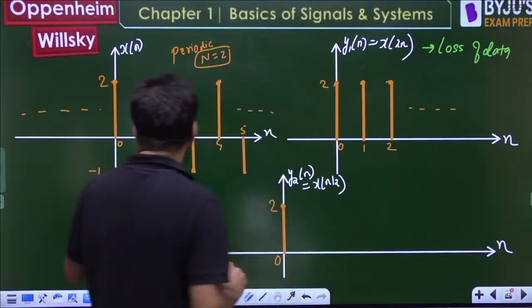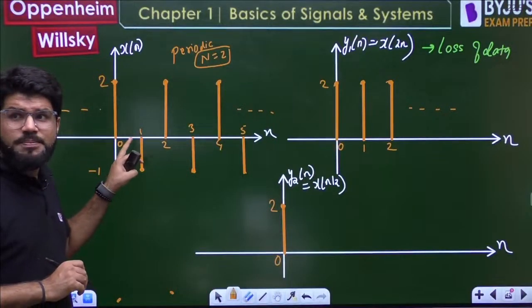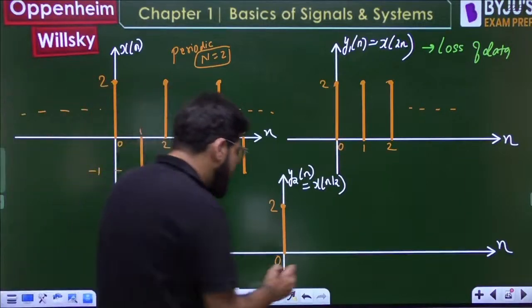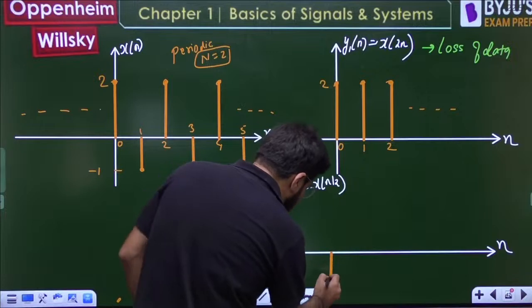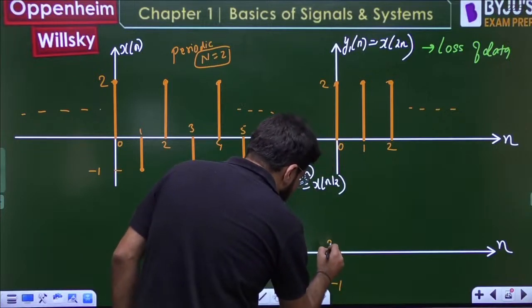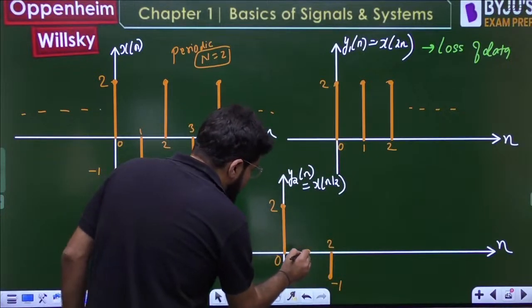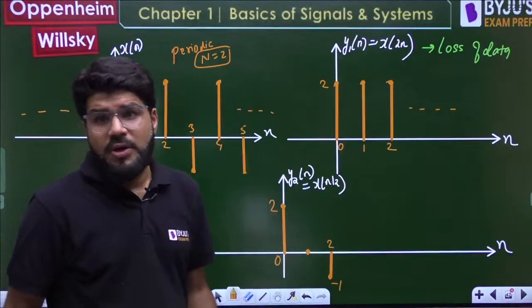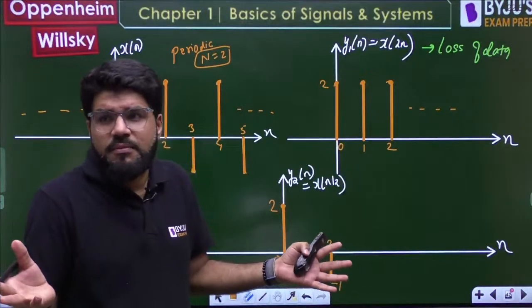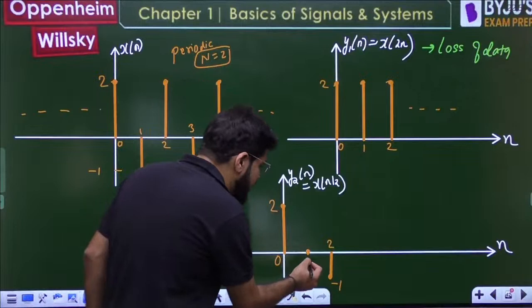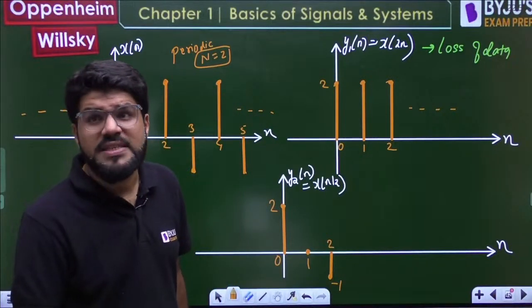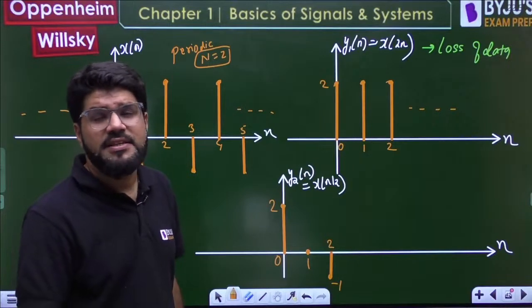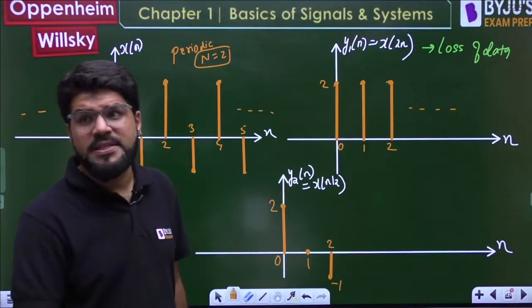Now 1 into 2. Listen to me. 1 into 2 expansion will be 2. So directly you will get the next sample at time 2. So what will you take at the time 1? You have to define for all integral values of time. Nothing is available, that means it is 0 value. This is known as 0 padding. When a discrete signal is expanded, there will be 0 padding.